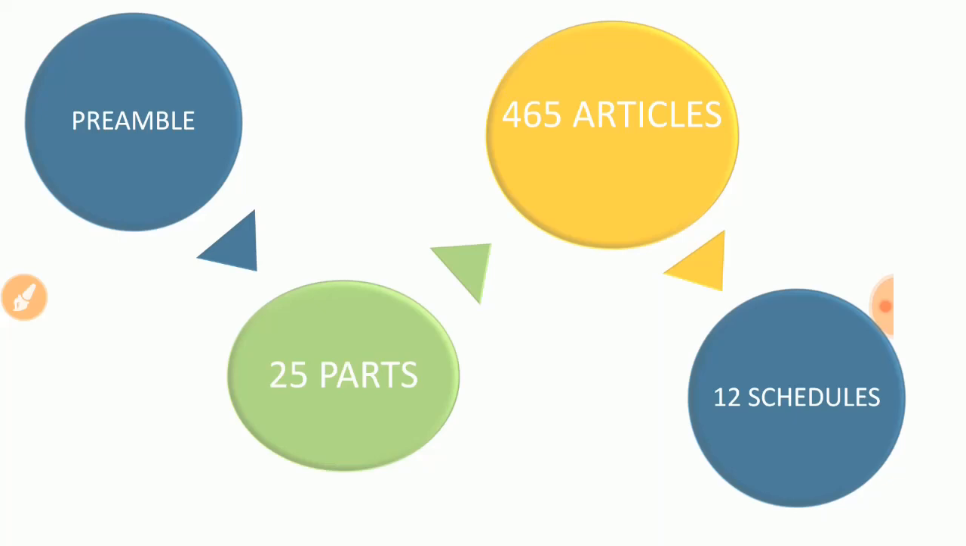Inside the parts we have small lessons. We call the lessons articles. So consider the Indian Constitution as a book: the preface is the preamble, the chapters are parts, and inside the parts we have articles or lessons. You are now clear about three terms: what is the preamble, what are parts, and what are articles.